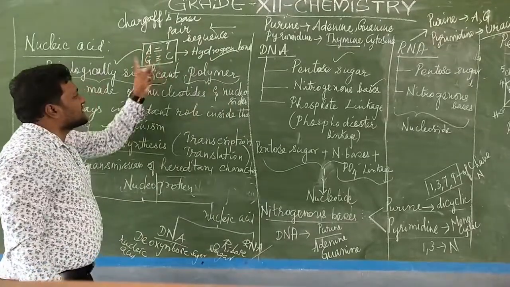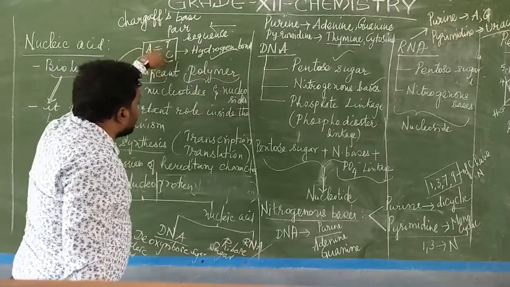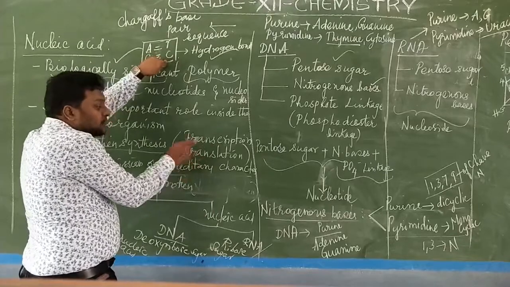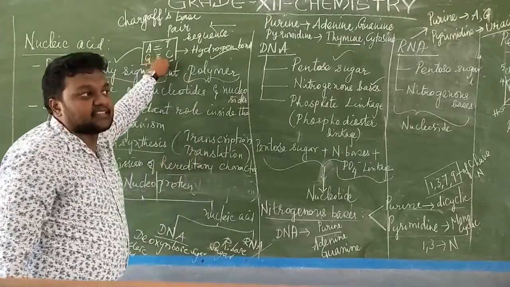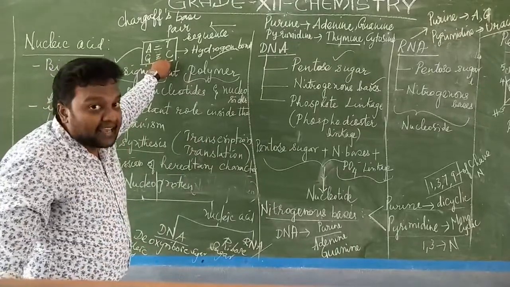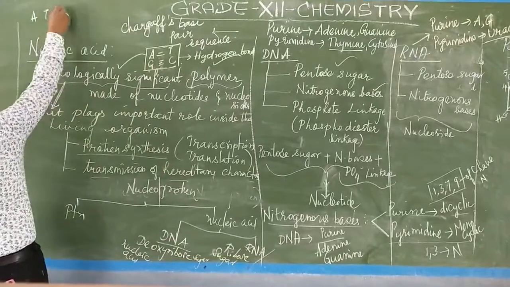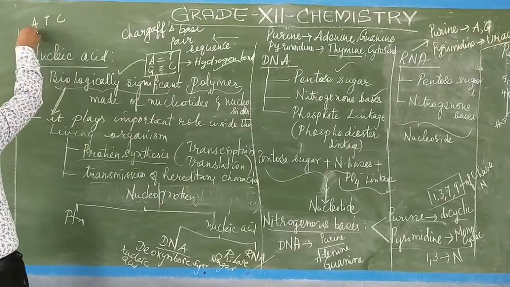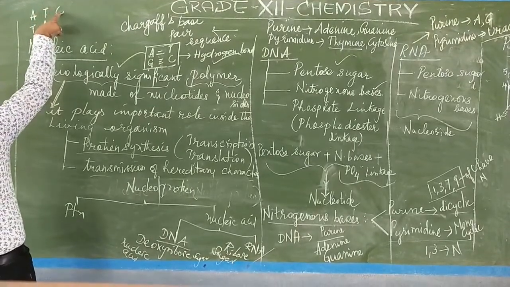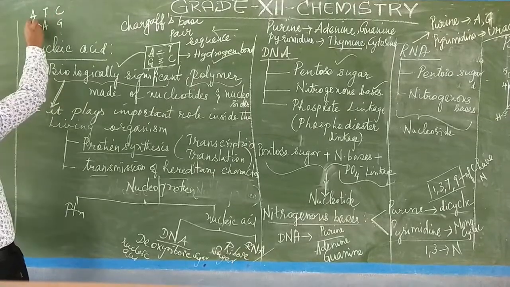Why should the base pairs be formed? When the base pair sequences are formed, it results in the production of protein. After protein synthesis, when the protein is synthesized in the body, ultimately the characteristic features are formed. For example, adenine will always pair with thymine, thymine will always pair with adenine, and cytosine will always pair with guanine. So in between we have a double bond.